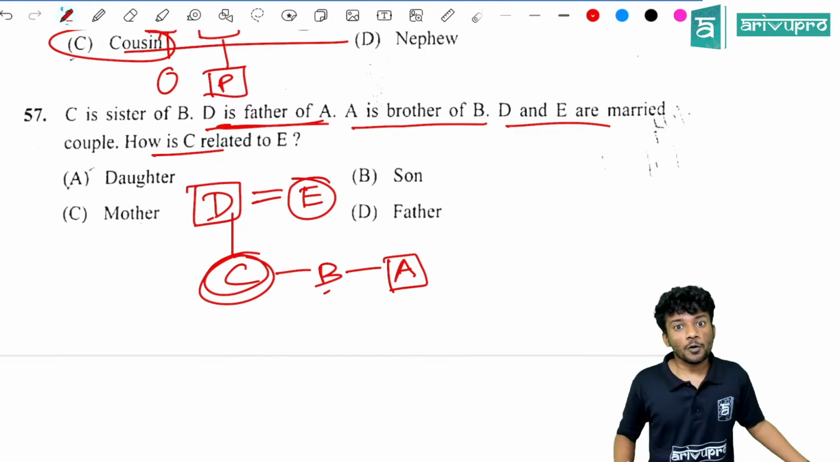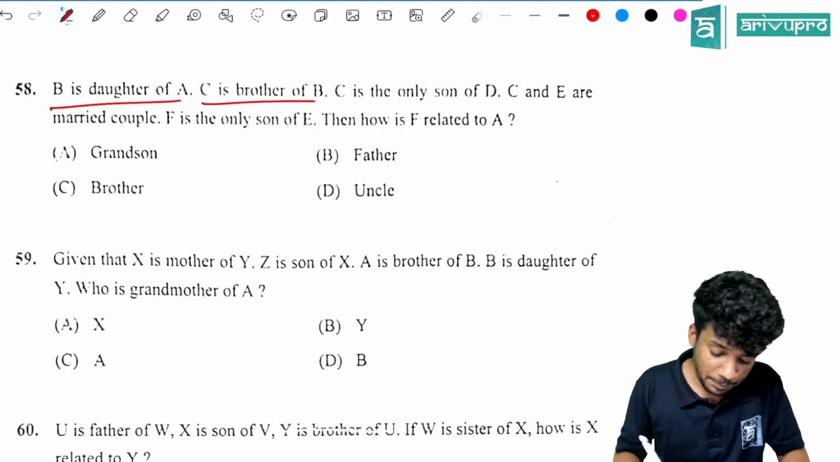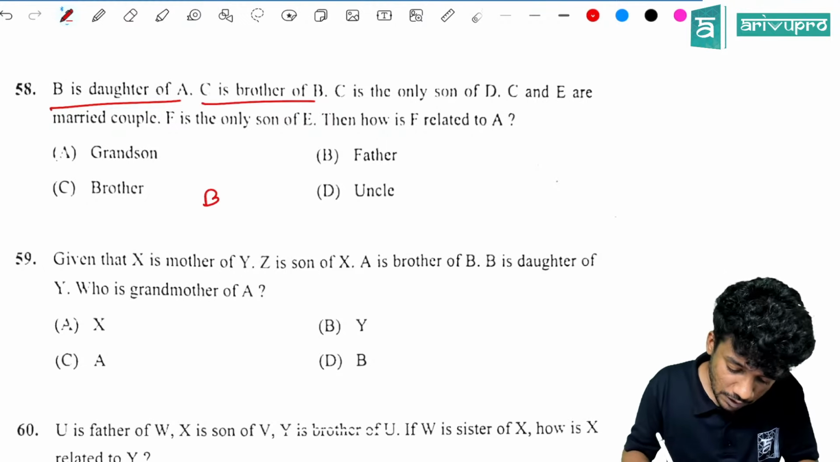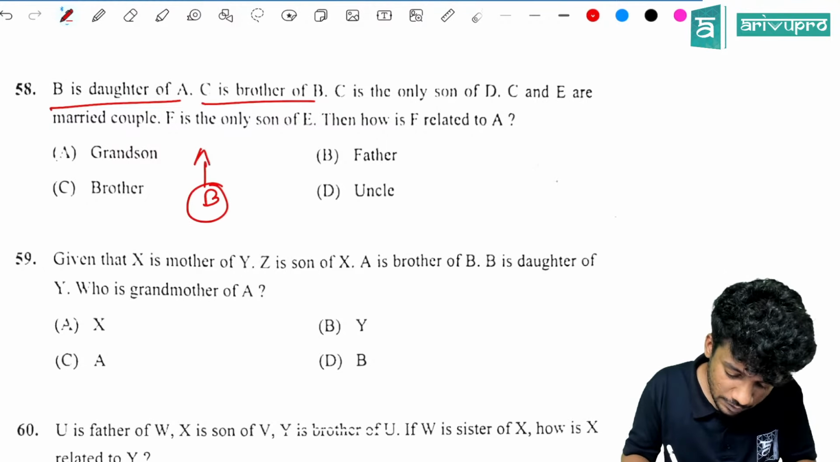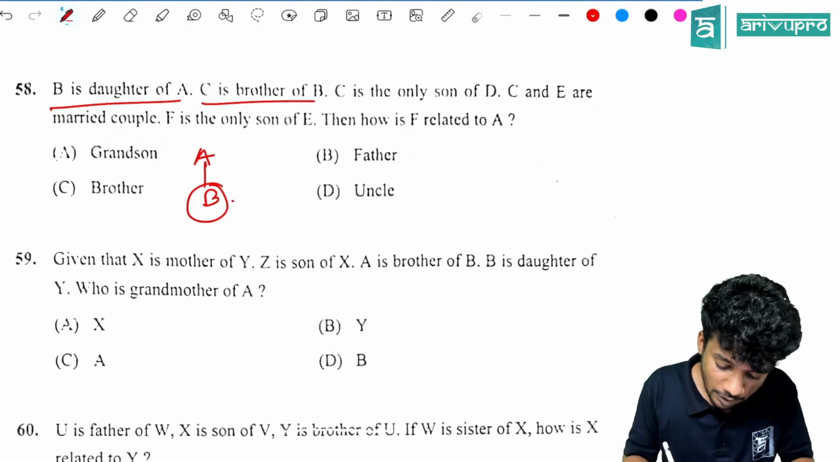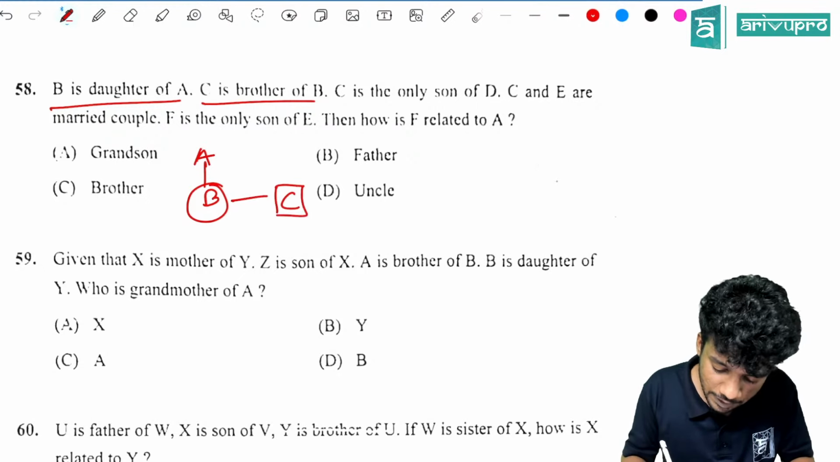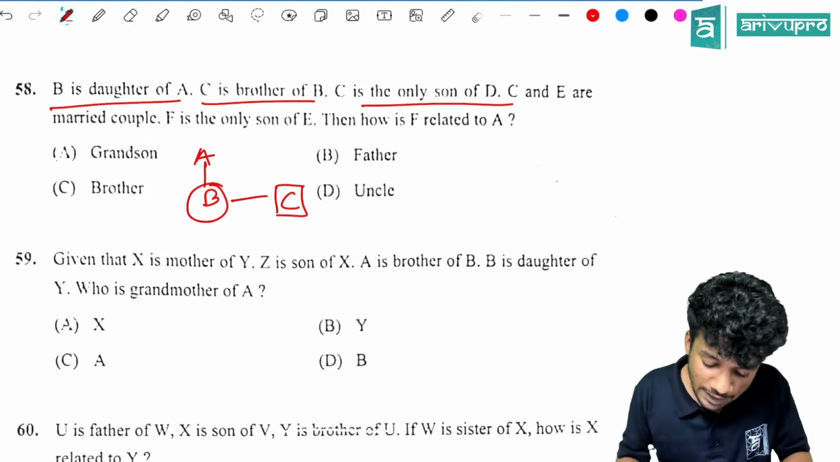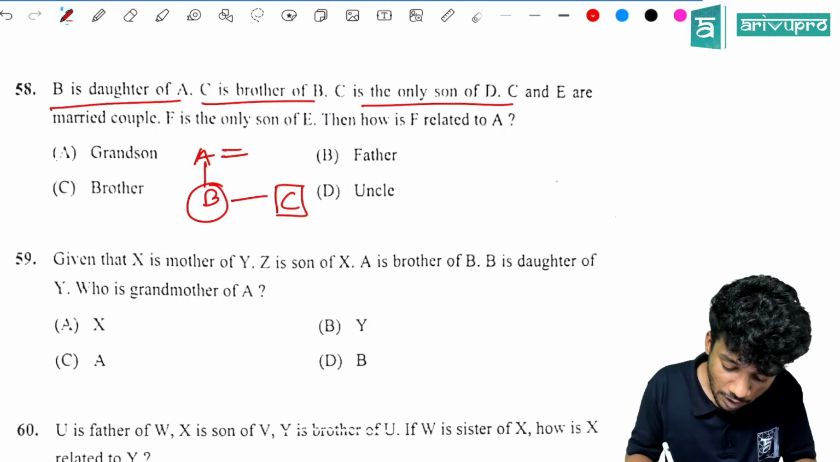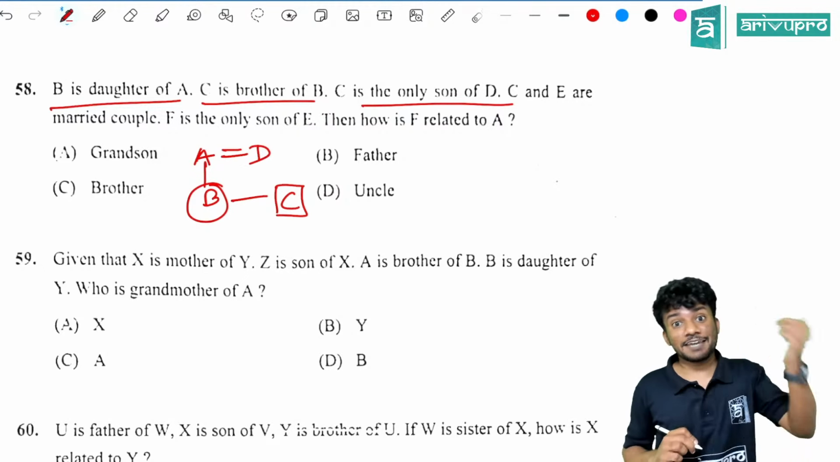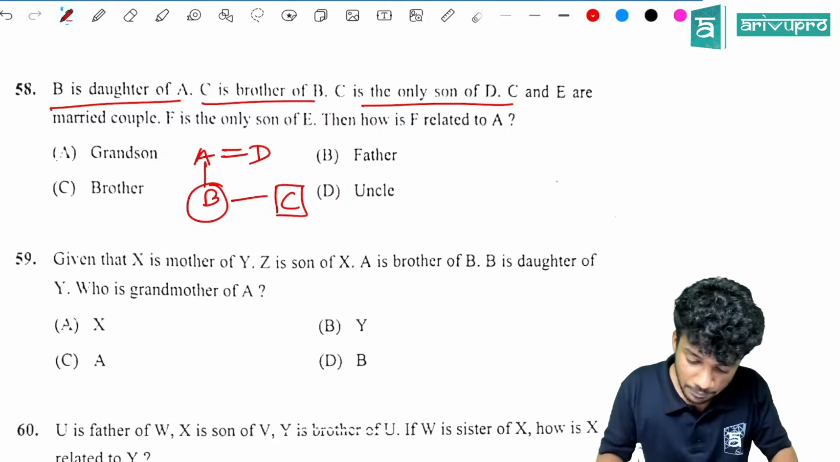B is daughter of A. C is brother of B. C is the only son of D. That means A will be married to whom? D. Then C and E are married couple.